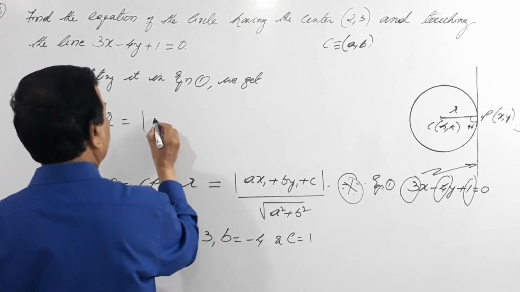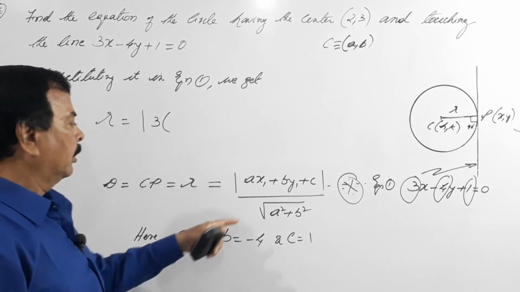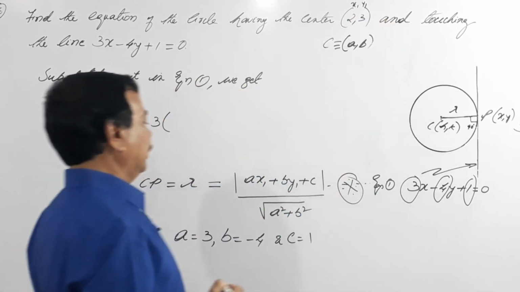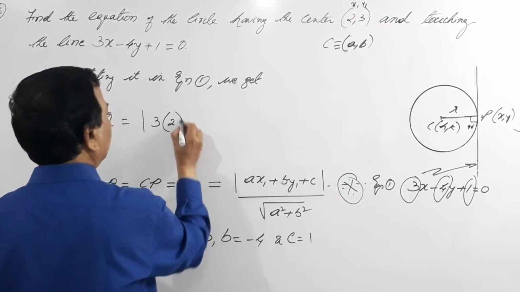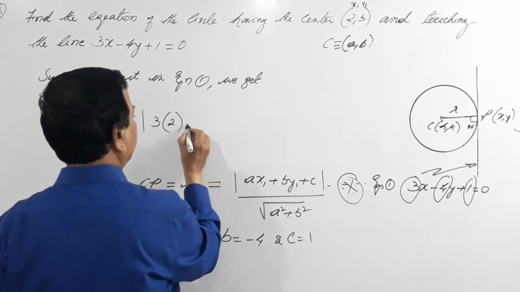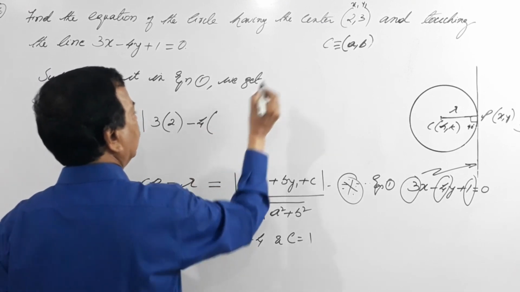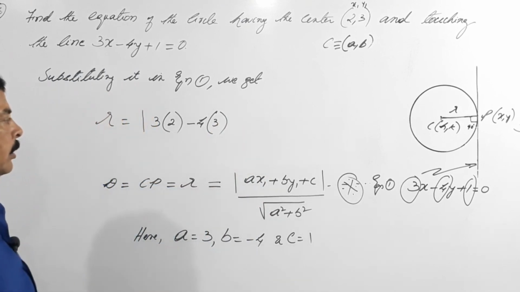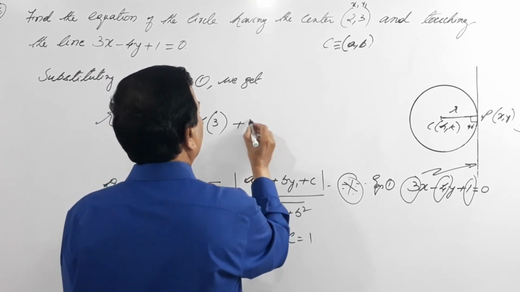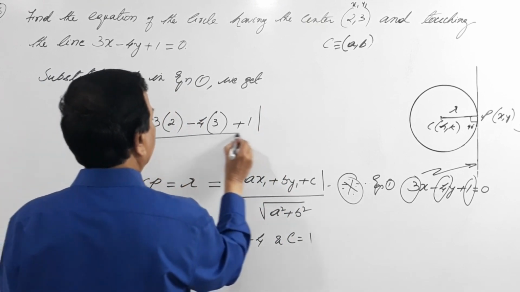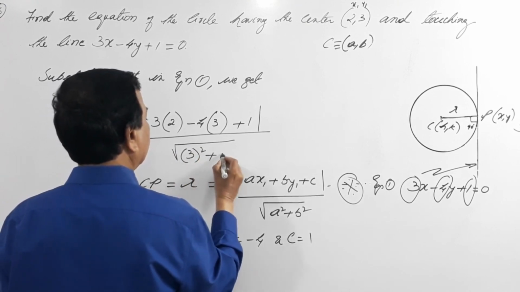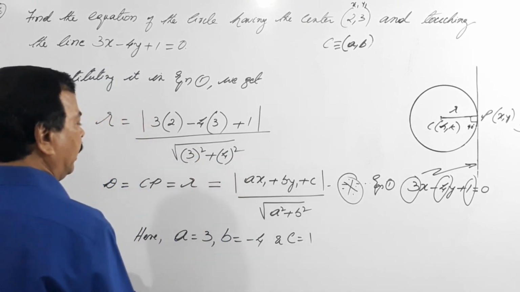A is 3 into x1, which is 2, and B is minus 4 into 3, and C is plus 1, close the mod, divided by the root of 3 square plus 4 square.